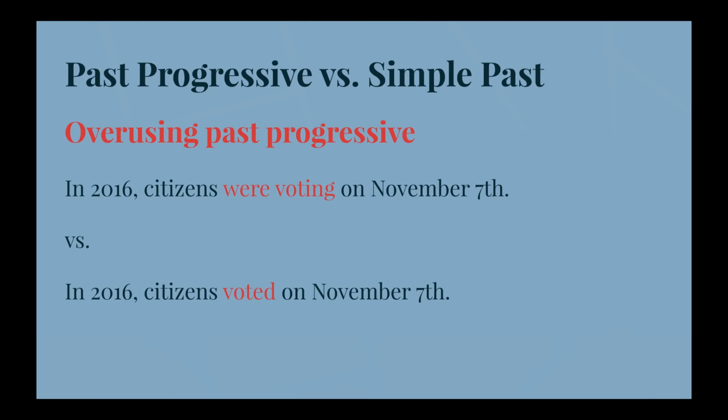Students oftentimes use past progressive when simple past should be used. For example, in 2016, citizens were voting on November 7th. This is erroneous, and the simple past would be more appropriate because the action occurred and was completed on that specific date. Thus, in 2016, citizens voted on November 7th would be the correct form.